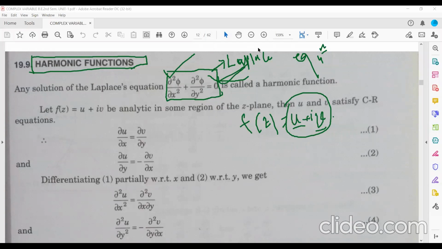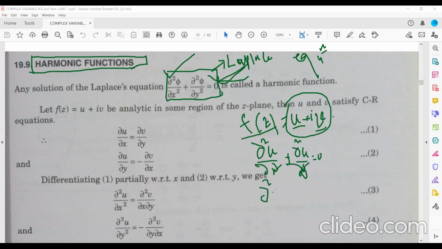What is this f(z)? This f(z) is a harmonic function. That means you need to check whether del square u upon del x square plus del square u upon del y square is equal to 0.